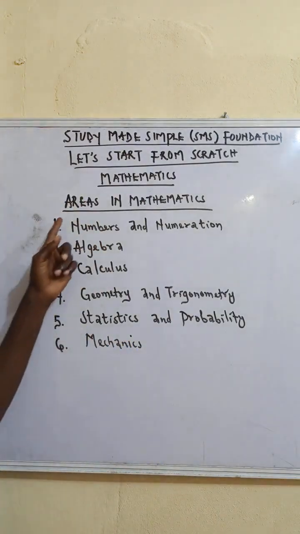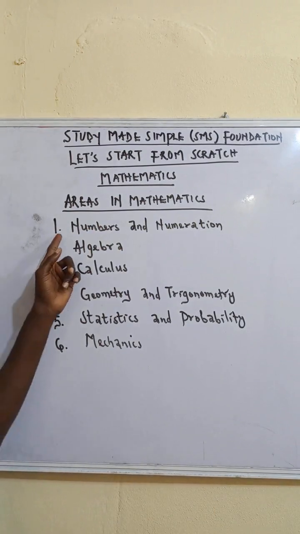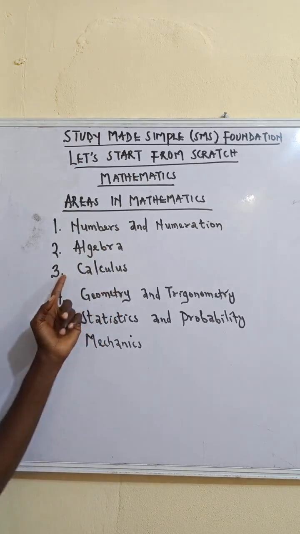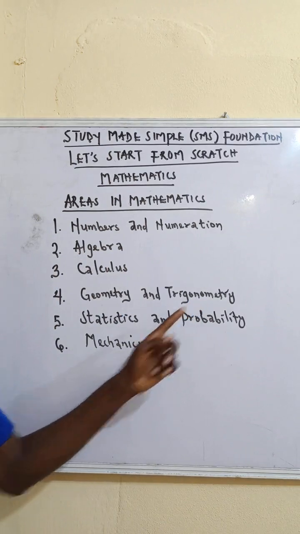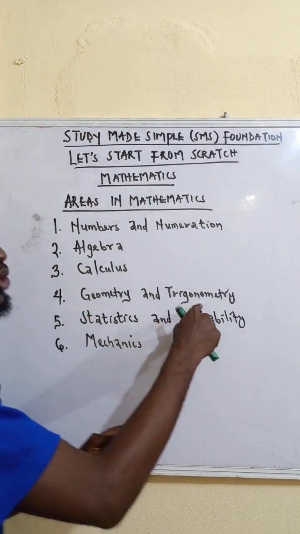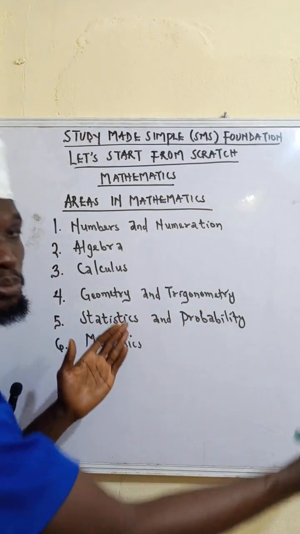So the areas in mathematics generally are 6. The first one is numbers and numeration. Second, algebra. Third, calculus. Fourth, geometry and trigonometry. Even though trigonometry is under geometry, because trigonometry is also wide on its own, I have to separate it.